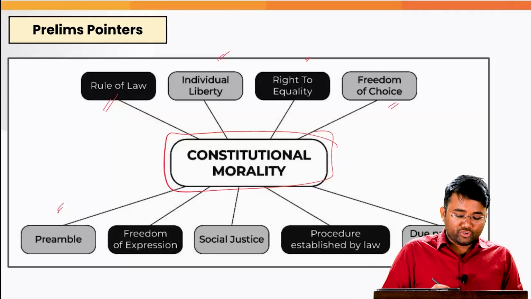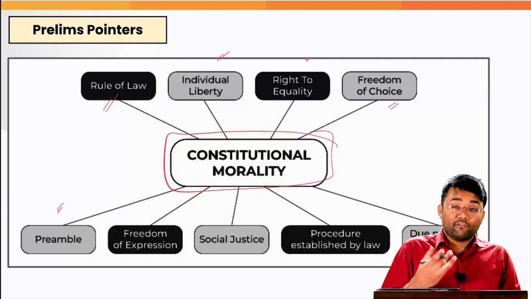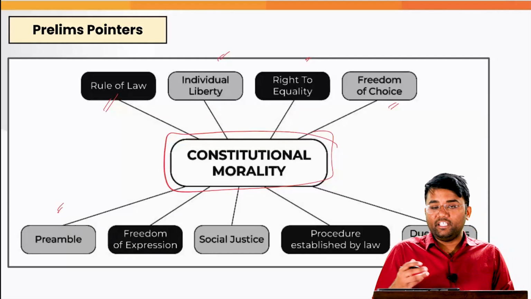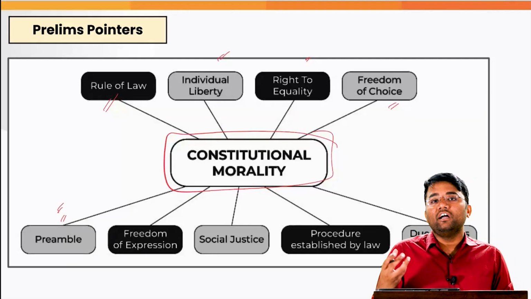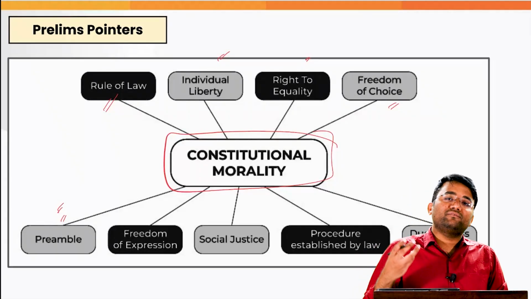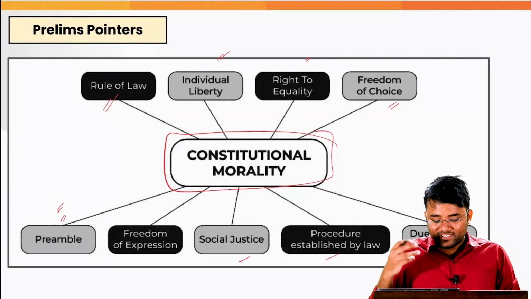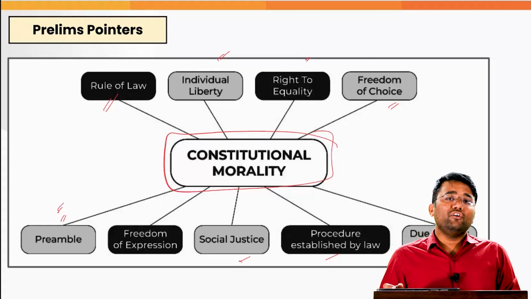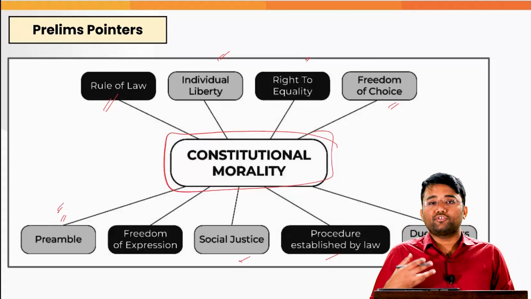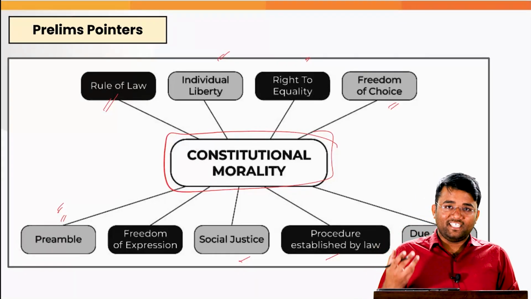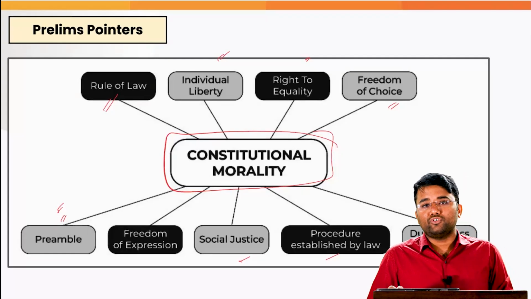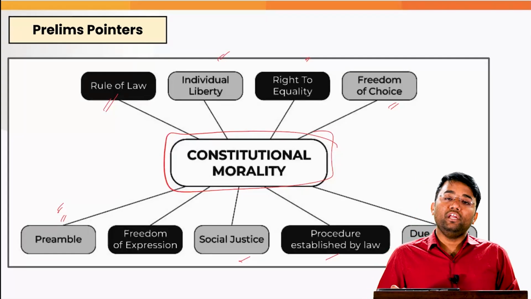The preamble of the constitution provides that if we are adhering to the constitutional morality, we have to follow all the values, objectives and philosophies enshrined in the preamble. Then we have social justice, procedure established by law, and due process of law, which has evolved through various judgments. All these are the elements of constitutional morality which need to be followed.